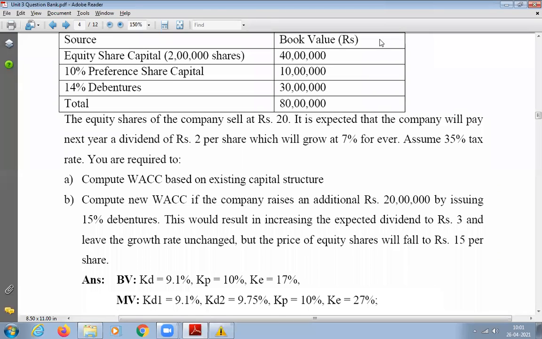Please do the homework, whatever homework I have given. Which questions did I give you? 3.14, 3.15, and 3.17. Sir, 3.17? Yeah, 3.14, 3.15, and 3.17. You cannot do 3.14 and 3.15 because I have not taught them yet. After 3.18, you can do 3.17. Tomorrow you can do it. Okay?